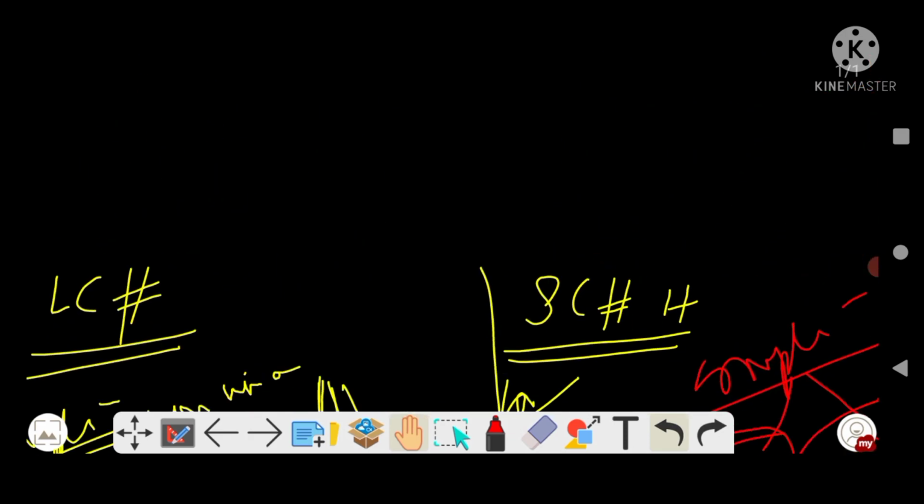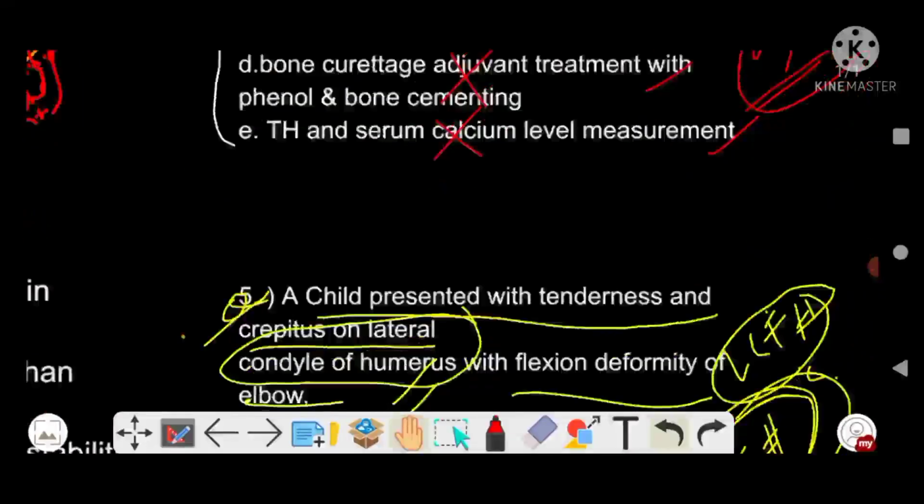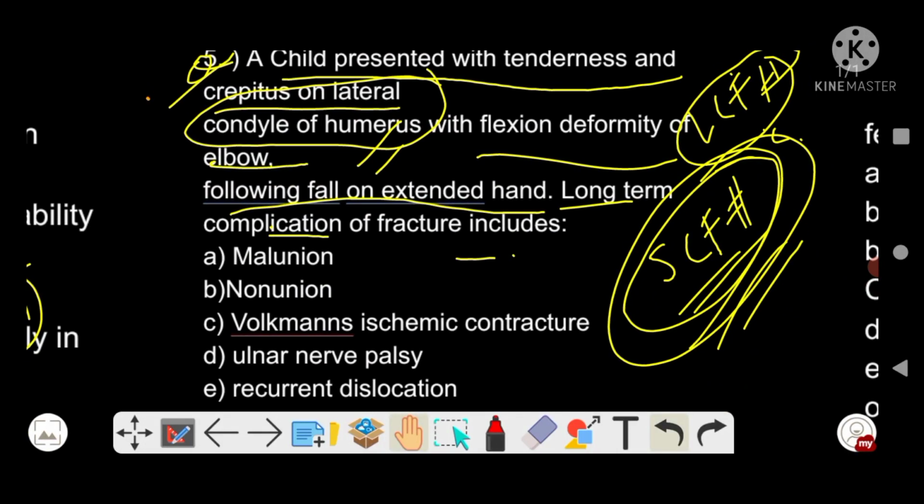Now let's go back to the question that asks what are the complications of lateral condyle humerus fracture. Is malunion a complication? Yes, we studied. Non-union, correct, is a complication. Then tardy ulnar palsy was there. Recurrent dislocation was there, correct. But Volkmann's ischemic contracture is not a complication of lateral condyle humerus fracture. It is a complication of supracondylar humerus fracture. So I have discussed the complications of both types of humerus fracture.